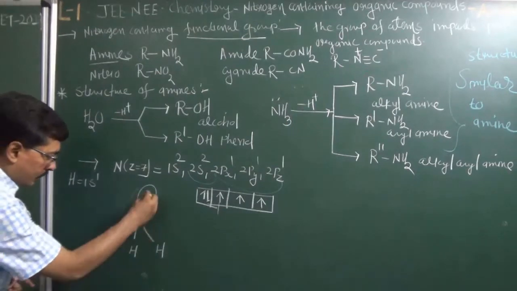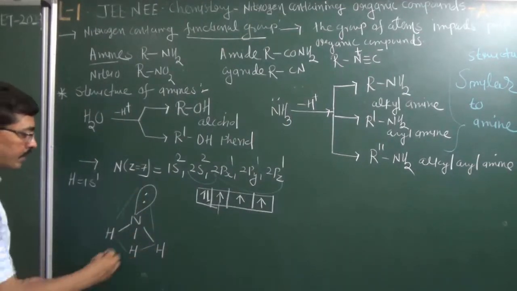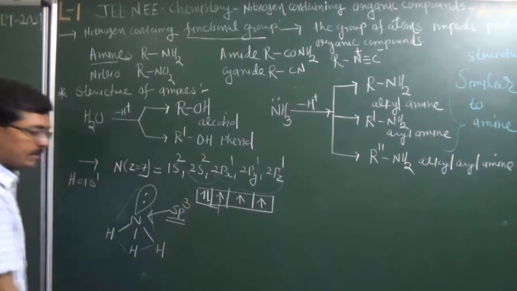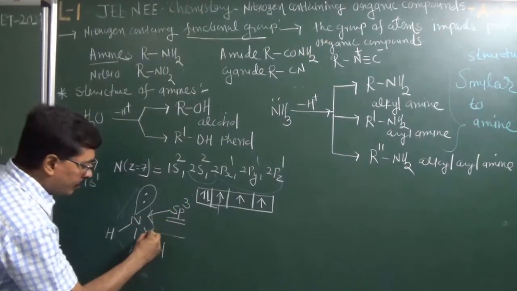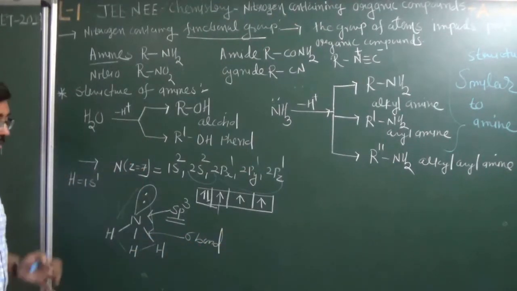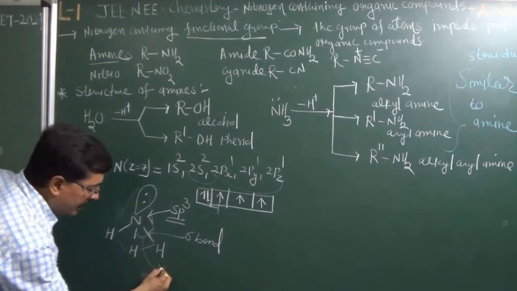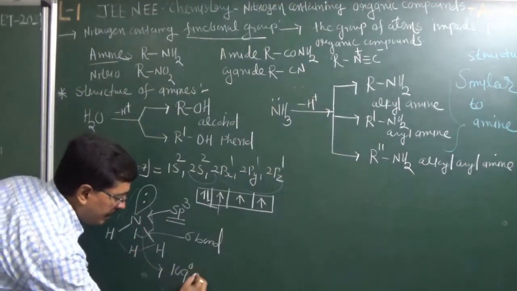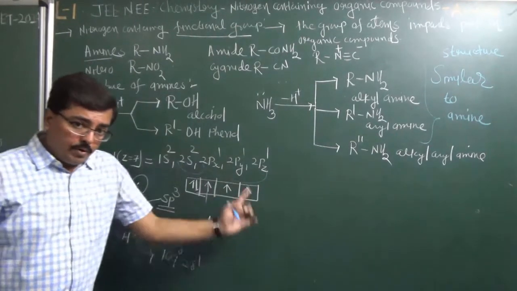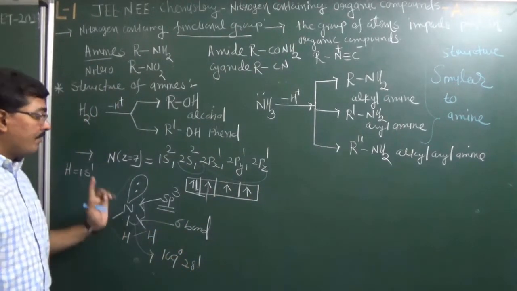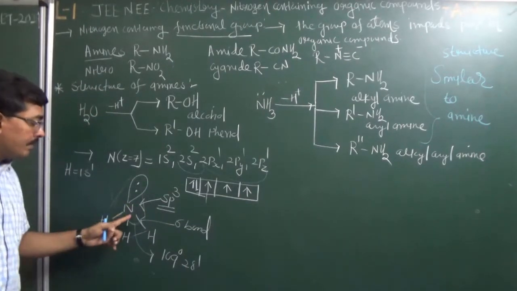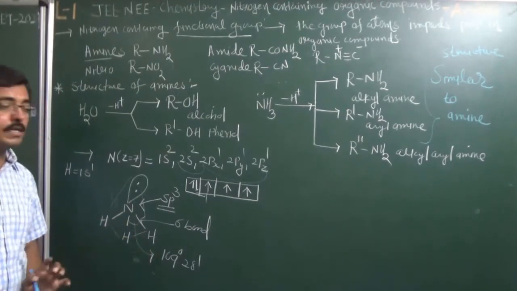Now in the structure of ammonia, you can observe that nitrogen has sp3 hybridization, and all the nitrogen-hydrogen bonds are which type of bond? Sigma bonds. Due to this sp3 hybridization, the bond angle is 109 degrees 28 minutes. So in the structure of ammonia, nitrogen has 1 non-bonding electron pair, and it has 3 sigma bonds with hydrogen atoms.